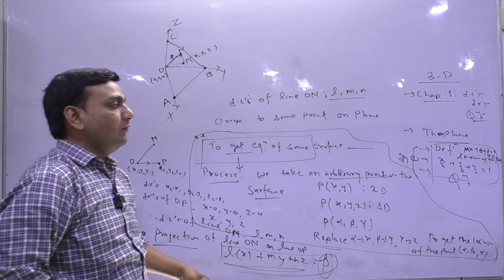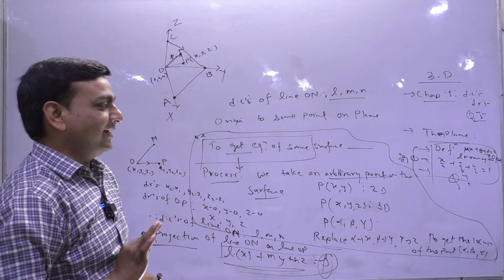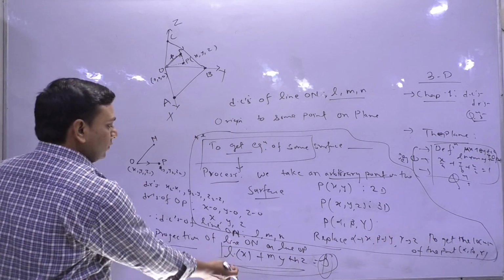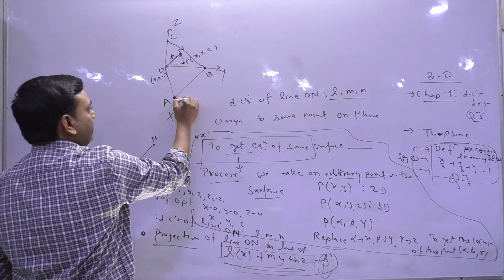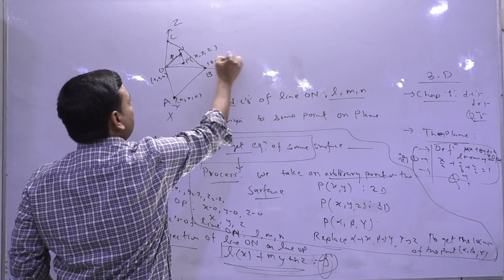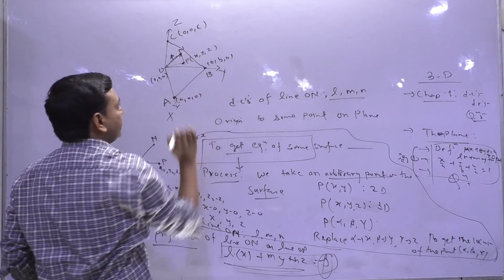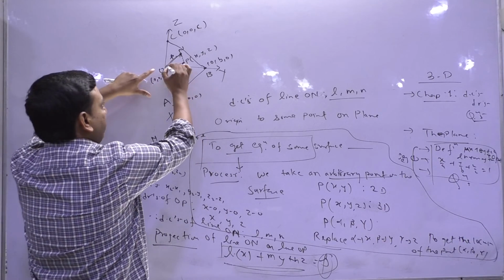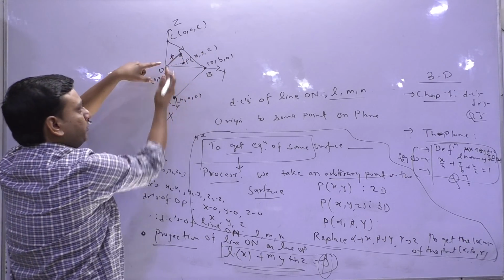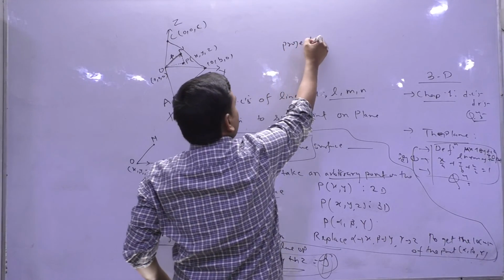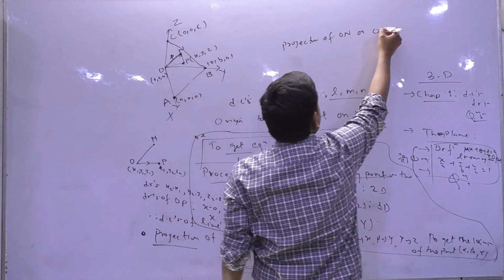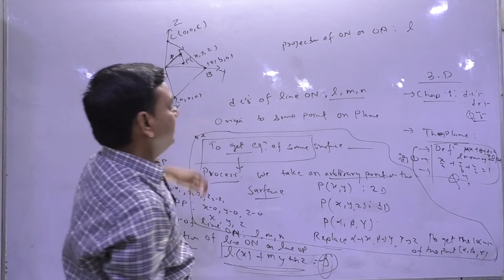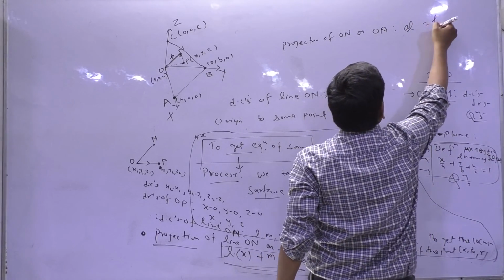So this is the normal form of the equation of a plane. Is that clear now? And to get this, I used this. Let's say this is a point A, 0, 0, 0, B, 0, 0, 0, C. To get this equation in the intercept form, I would like to know the projection of ON on the line OA. What will we get? A minus 0, 0 minus 0, 0 minus 0. So it will be AL, and that is P.